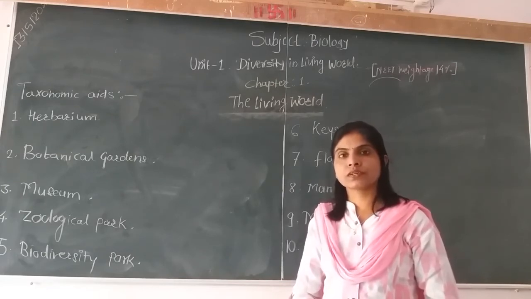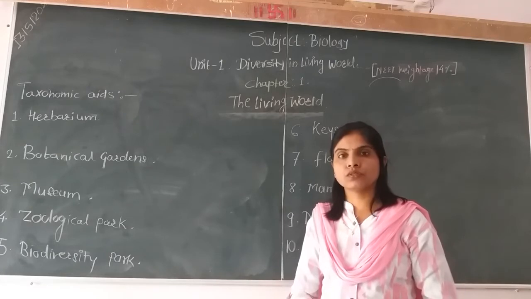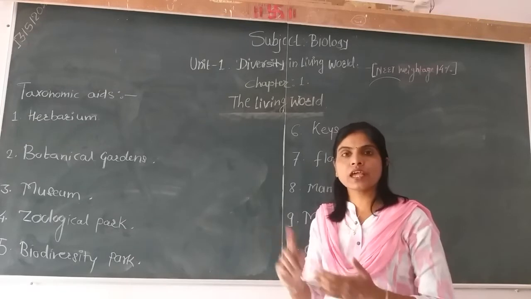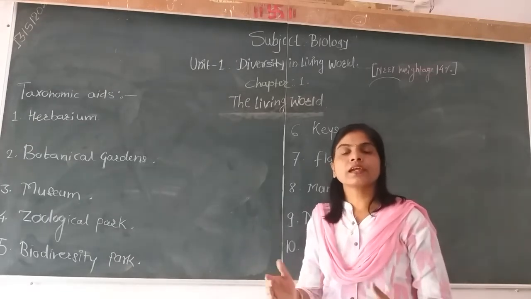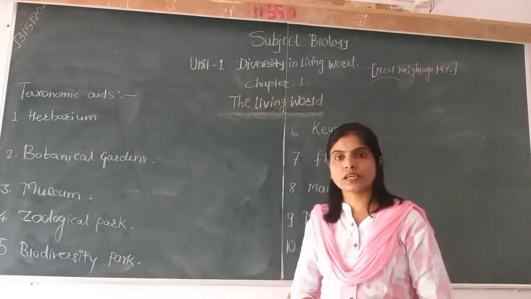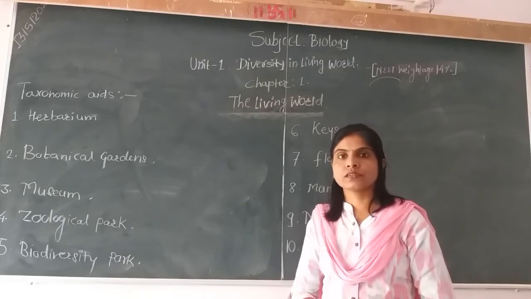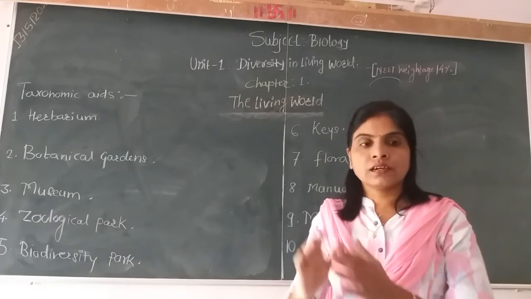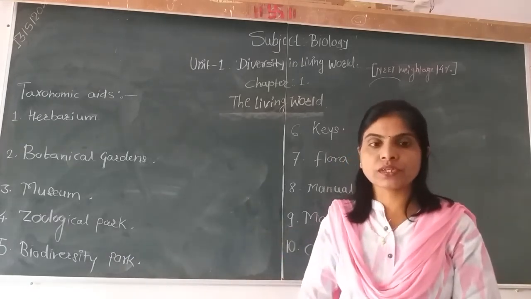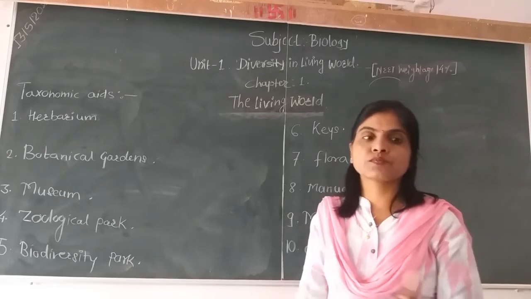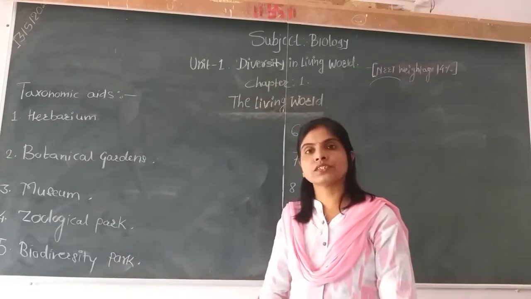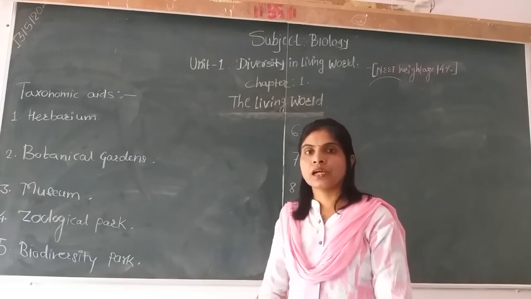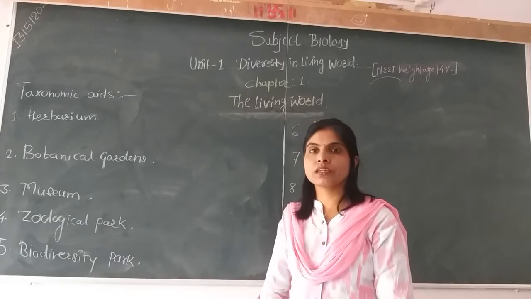Taxonomists developed certain taxonomical tools, also called taxonomical aids, with the help of which one can categorize or classify the organisms. So what are taxonomical aids? These are the storehouses of information of specimens with the help of which one can easily classify the organism. These aids are called taxonomical aids.